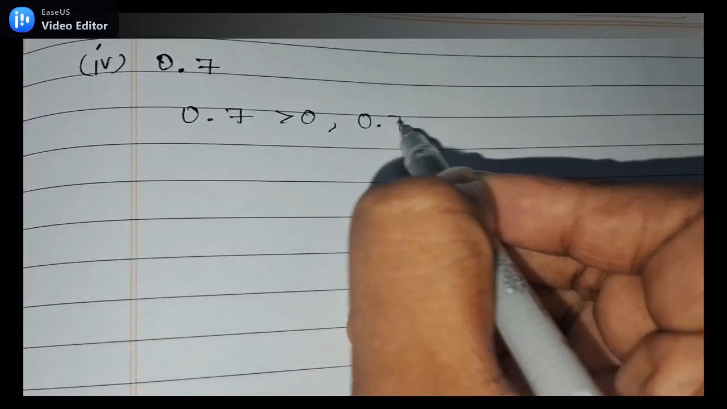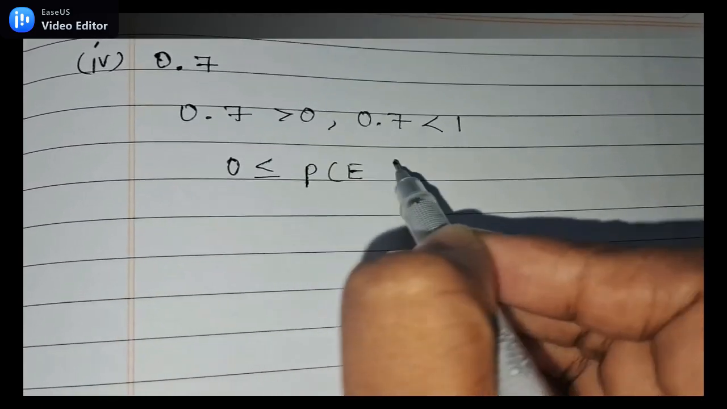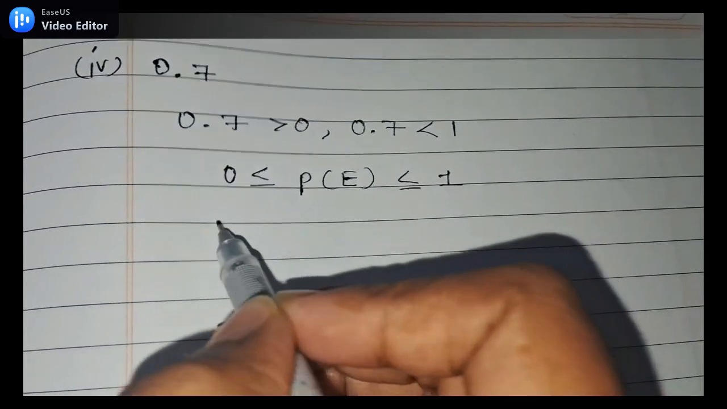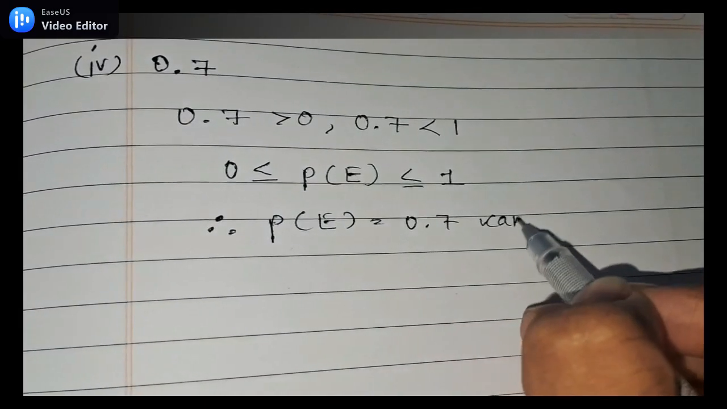The last question is, here 0.7 is greater than 0 and is less than 1. Therefore, 0.7 can be a probability of an event.